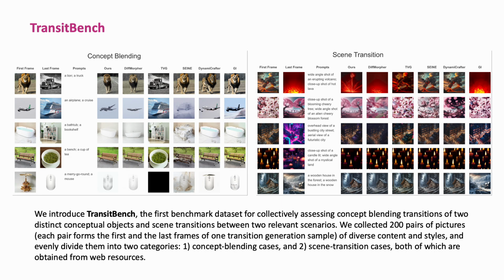We introduced TransitBench, that includes two subsets for concept blending and scene transition, respectively. Each subset contains 100 image pairs, and each image pair constitutes the first and last frames of a transition video. All image pairs are manually collected and captioned from Google Images under CC BY license.